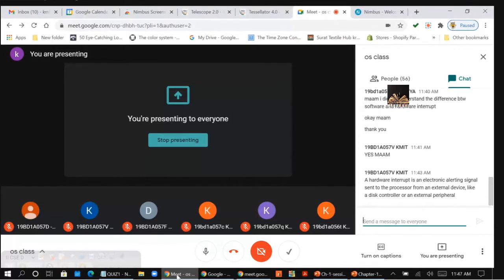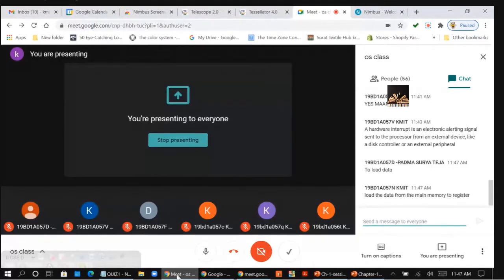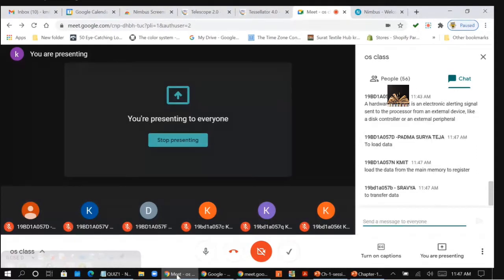What is the purpose of load instruction? To load the data from memory to the internal registers. What is the purpose of store instruction? Yes, load instruction is to load the data from the memory to register. Store instruction is to transfer the data, or to move the data, from a register to main memory.